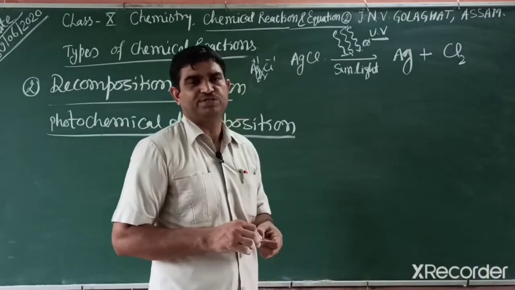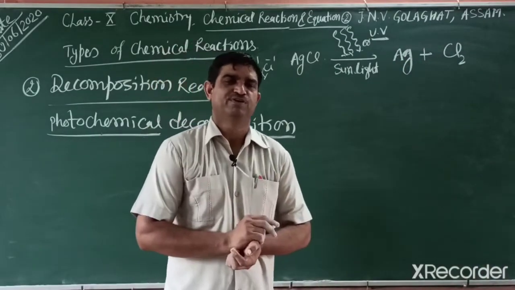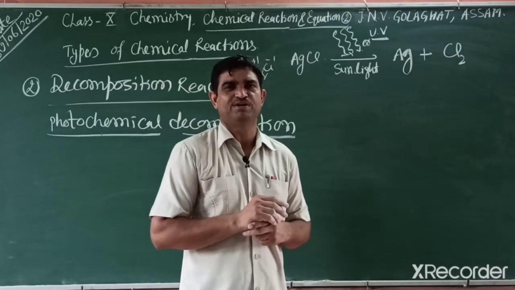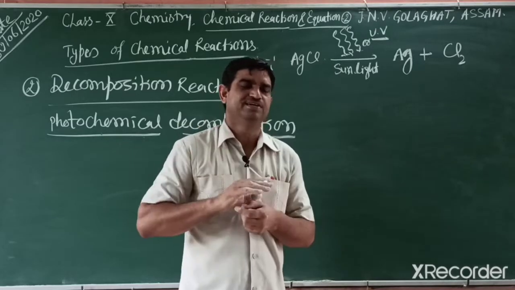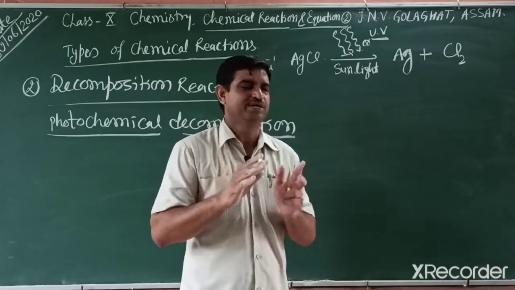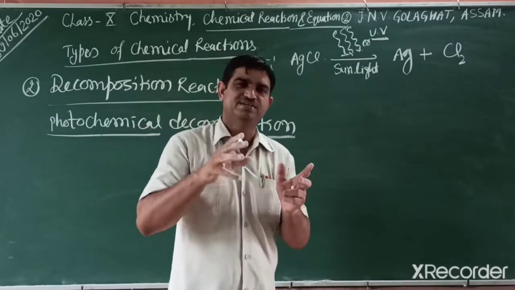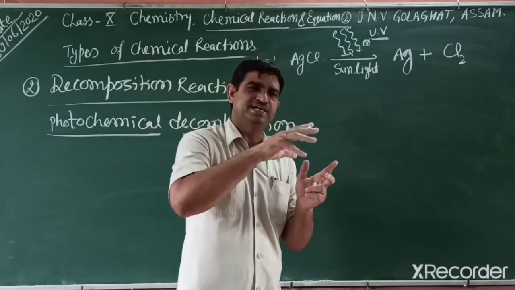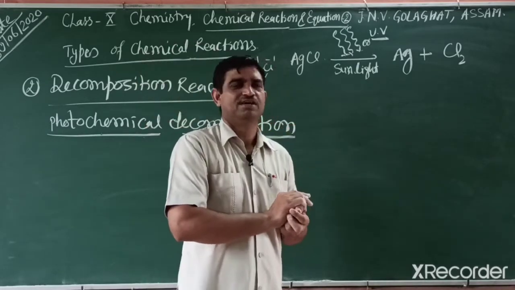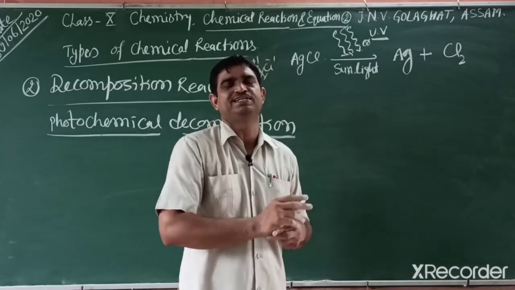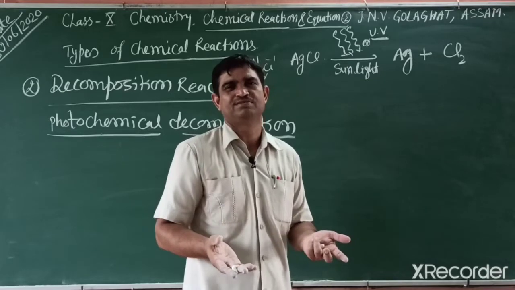Photochemical decomposition occurs in black and white photography. Students, you know, earlier we used black and white photography. In the camera there is a reel. On that reel there is a chemical, silver bromide. And by light, that silver bromide forms an image. And if you place that reel outside, in the open in daytime, that reel is damaged.